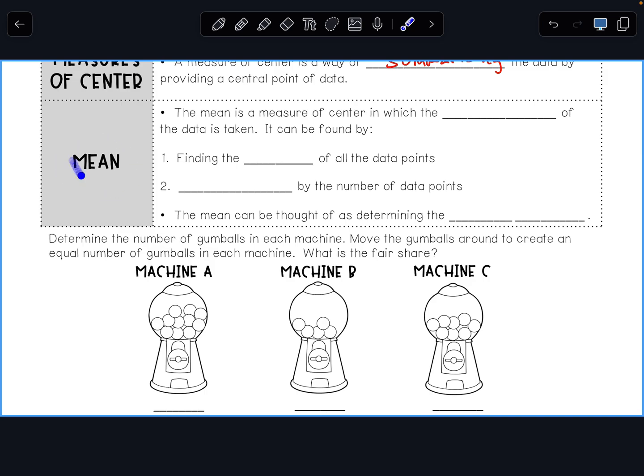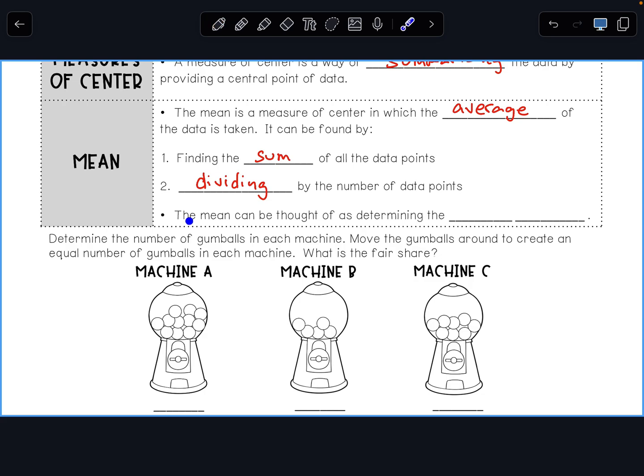Anyways, one of the measures of center is the mean. So the mean is a measure of center in which the average of the data is taken. It can be found by finding the sum of all the data points. So you want to add up all the data points, and then you divide the sum by the number of data points.